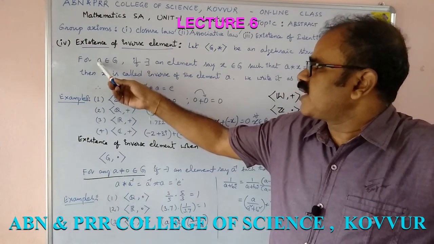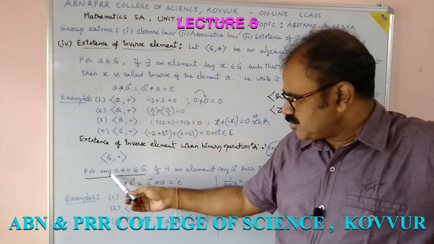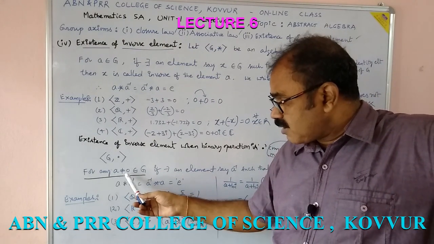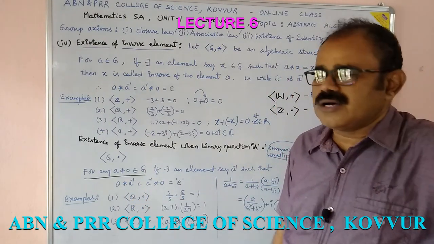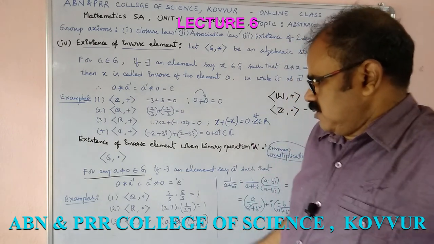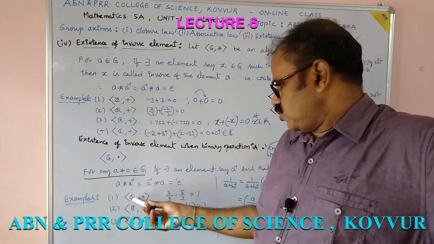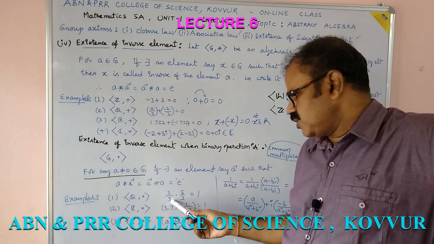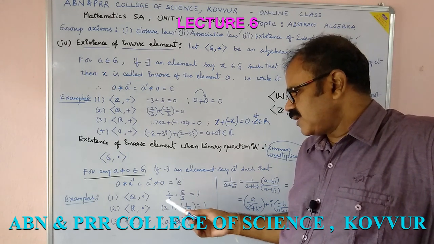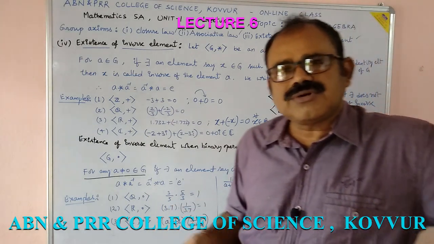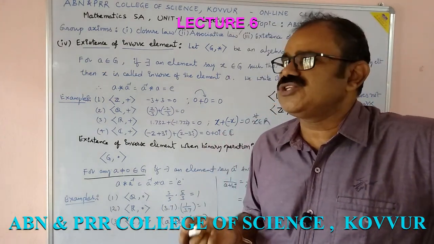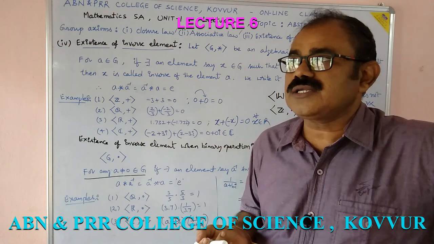We should not say for any A belonging to G; we should say for any non-zero element A belonging to G. Why? Because if you consider Q dot, the inverse of 3 by 5 is 5 by 3. Likewise, in Q there is a 0 also. So what is the inverse of 0? 0 into 1 by 0, which cannot happen.